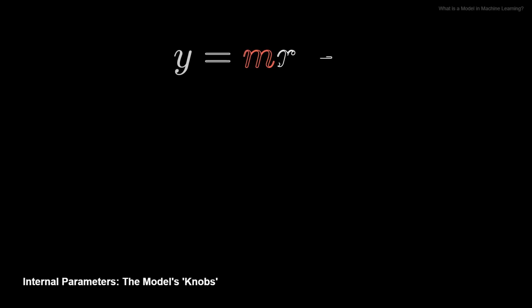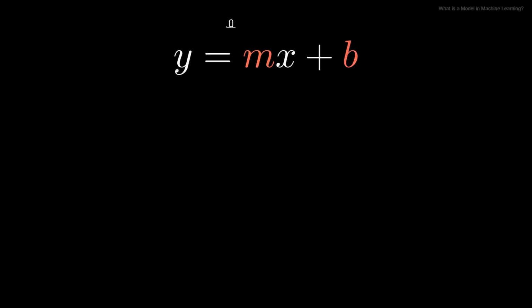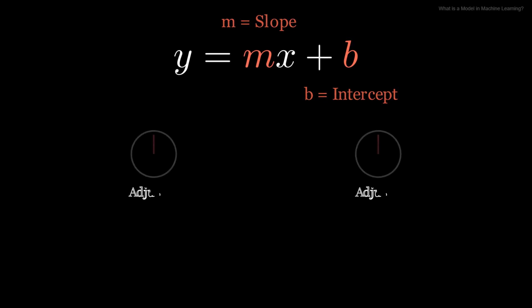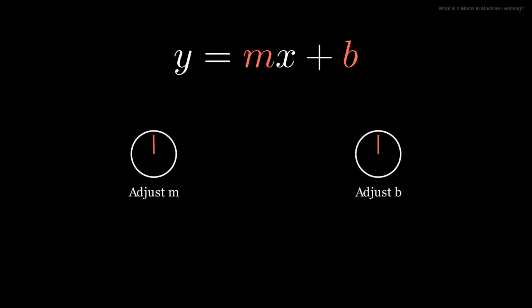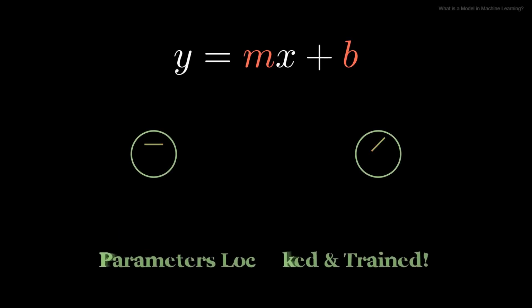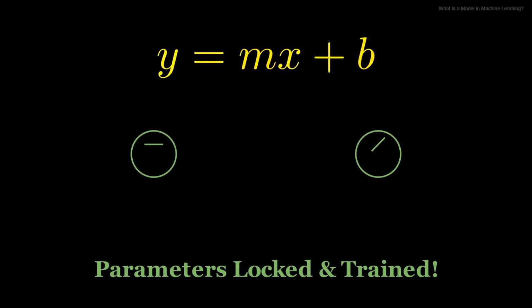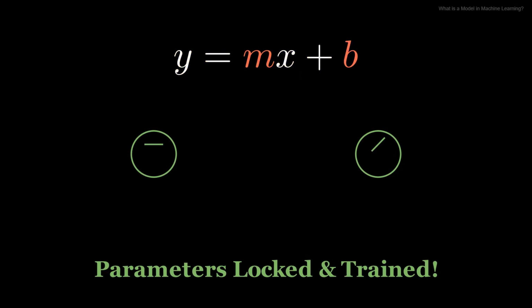The adjustments we saw, the line moving, are controlled by the model's internal parameters. For a simple line, these are its slope m and its y-intercept b. Training is essentially the process of finely tuning these parameters, like turning knobs, until the model's predictions align as closely as possible with the training data. Once these parameters are set, the model is considered trained and ready to be used.